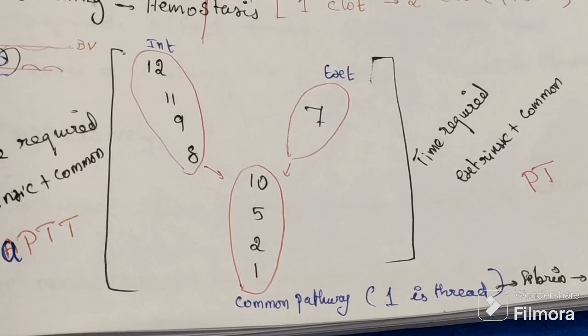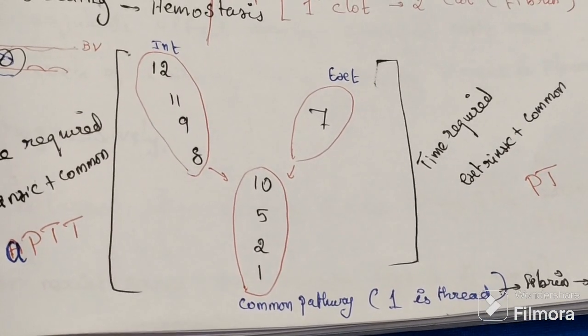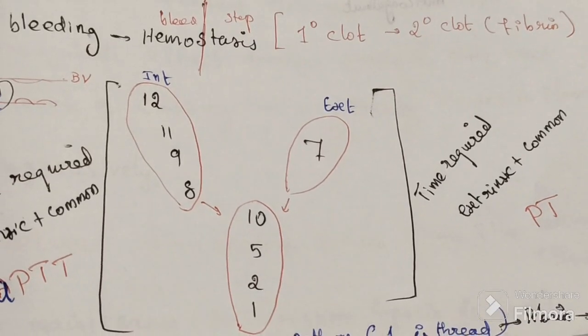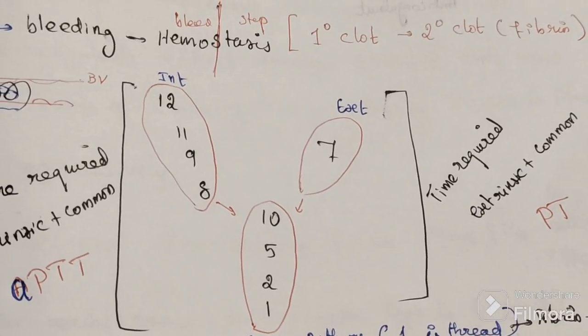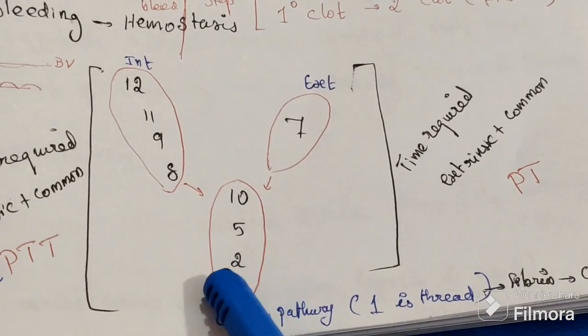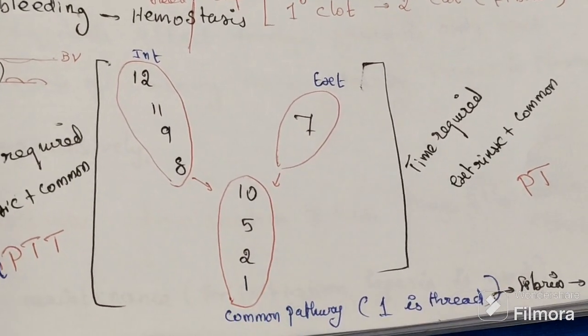So how does it get activated? There is a cascade. We cannot activate it directly.